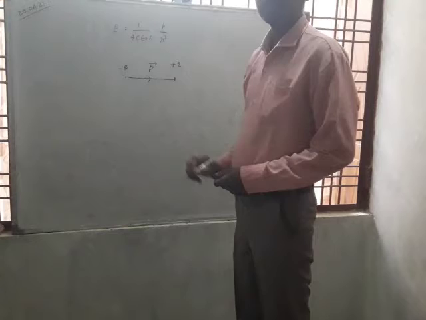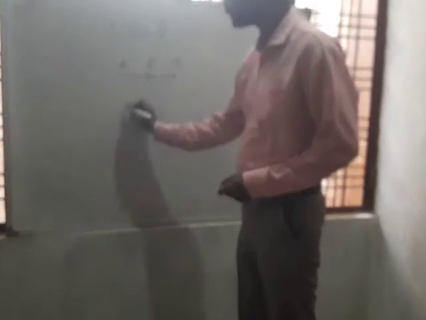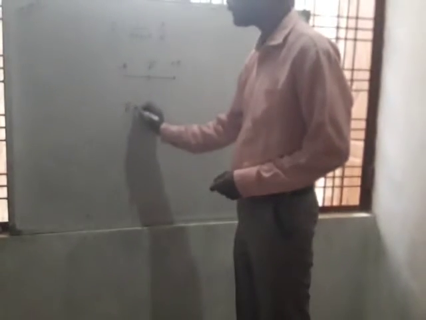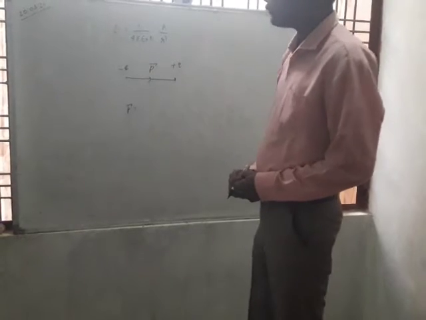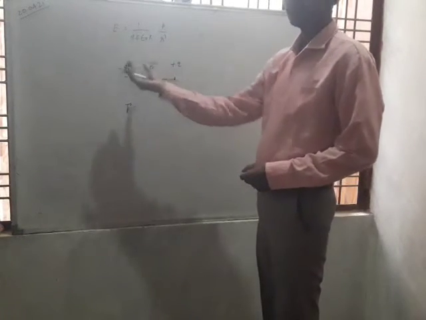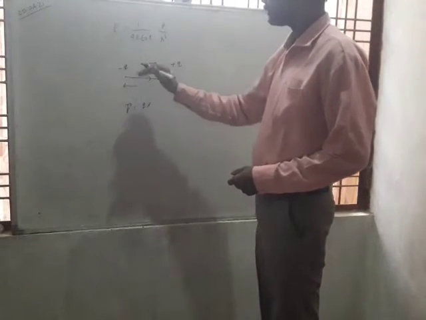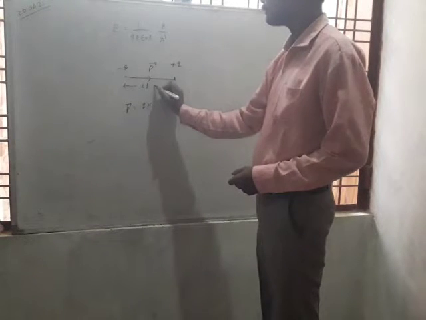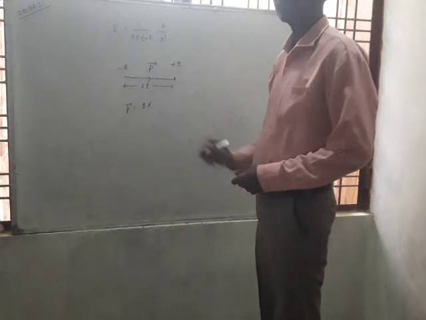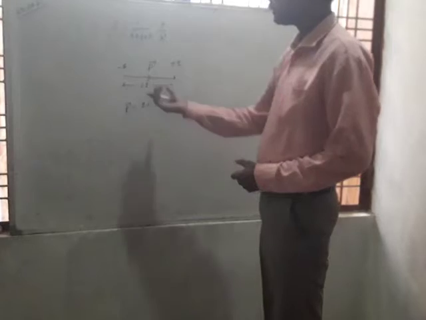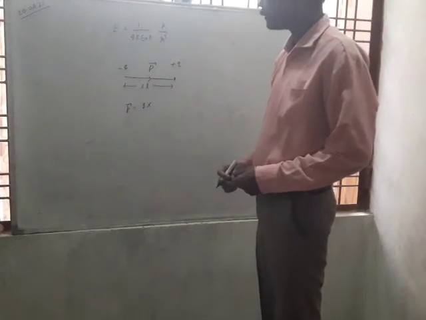The magnitude of the electric dipole moment is defined as the magnitude of either the positive or negative charge multiplied by the distance between the charges. Suppose that the distance between these two charges is 2L. What is the reason to assume this distance as 2L?